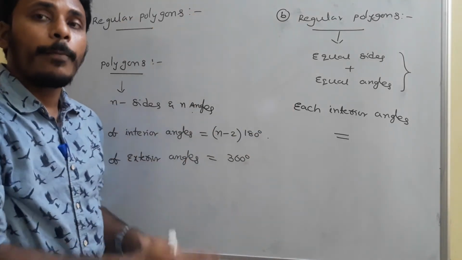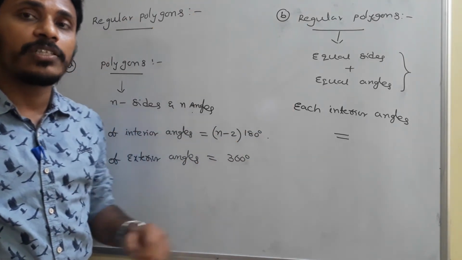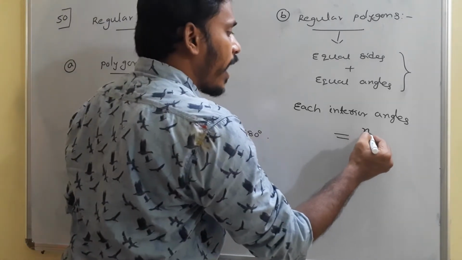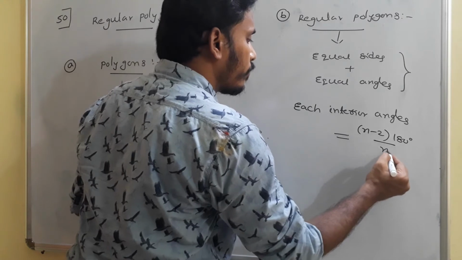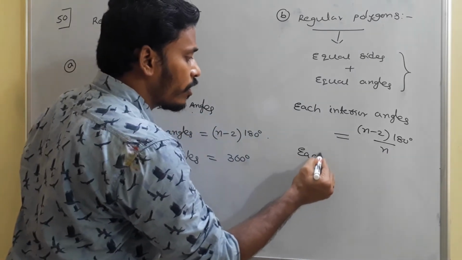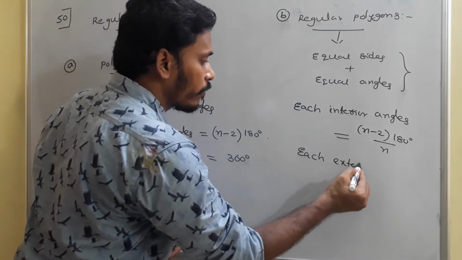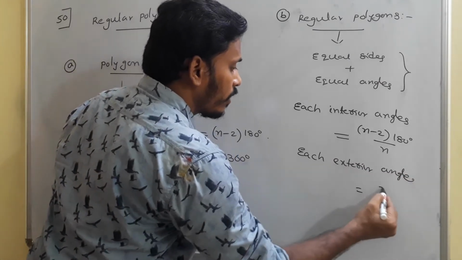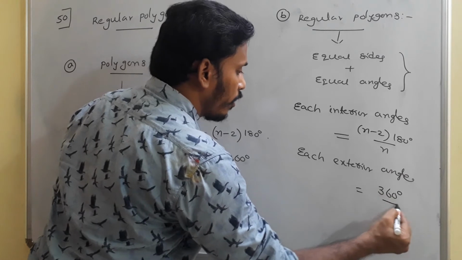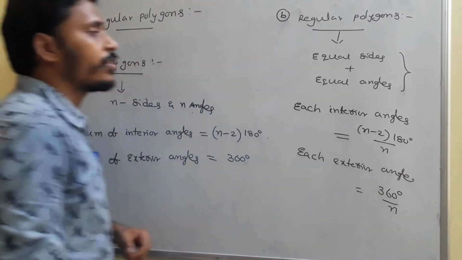But in a regular polygon, since each angle is equal, each angle measurement is (n minus 2) into 180 degrees by n. As well, the total exterior angle sum is 360, and each exterior angle measurement is 360 by n.